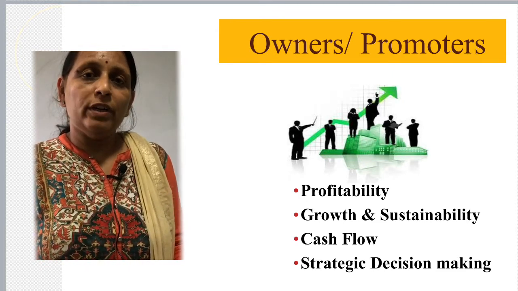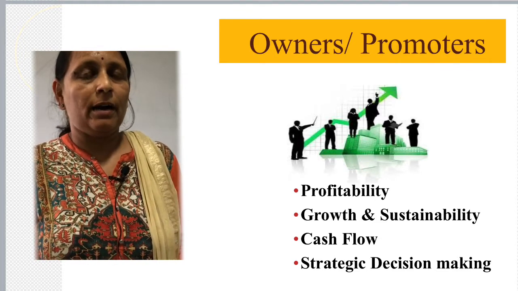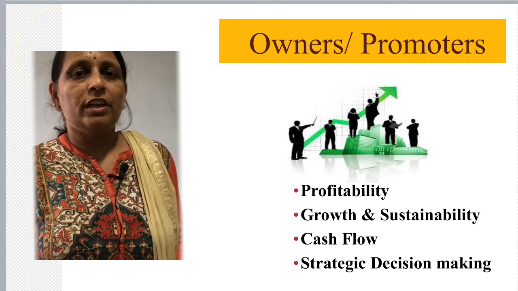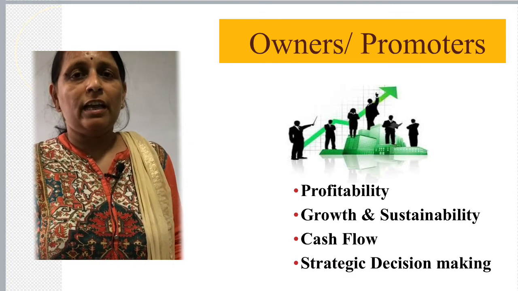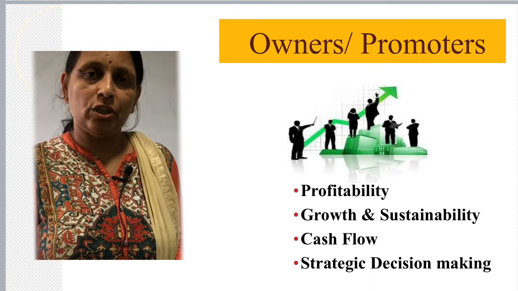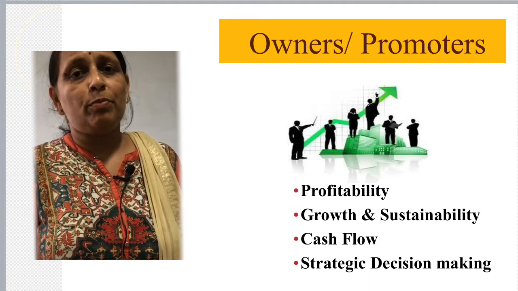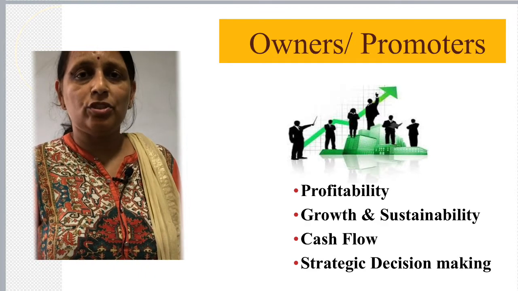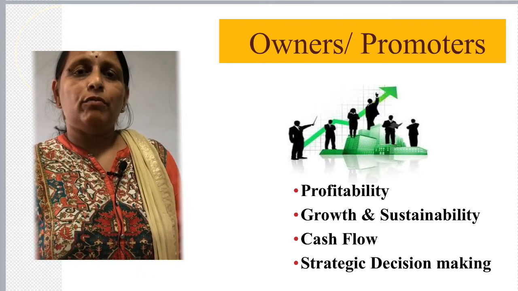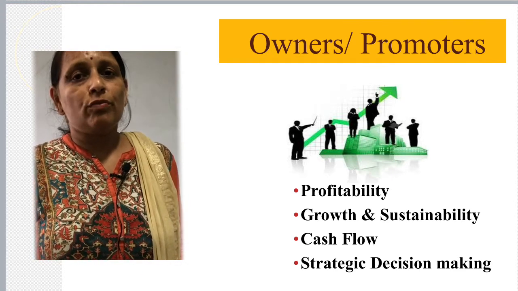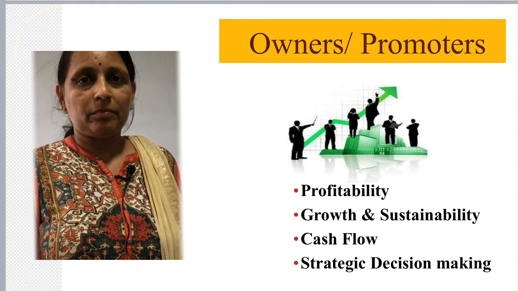So, these owners, who are the real stakeholders in a company, are interested in looking into the accounting numbers so that they can take various strategic decisions for the company. They will basically be interested in the profit and loss statement, the balance sheet and the cash flow statement. So, for next year and for future years, some course of action, some strategic decision making may be taken.